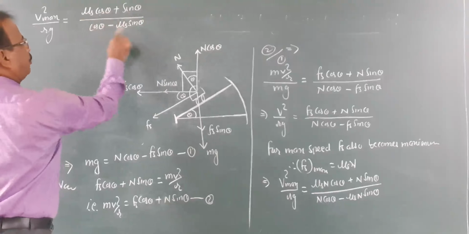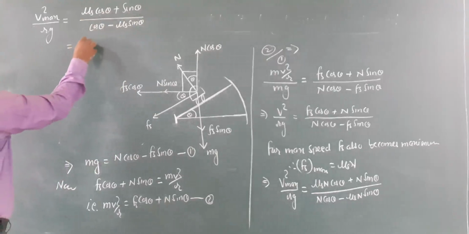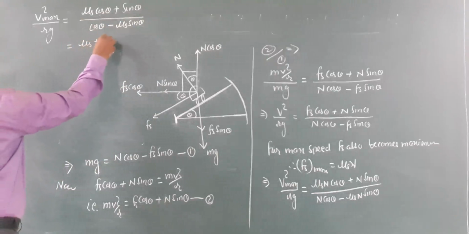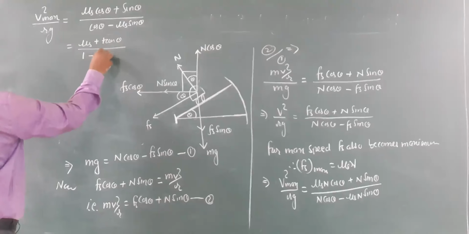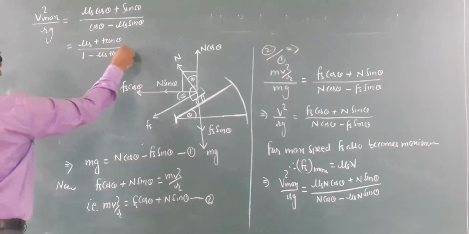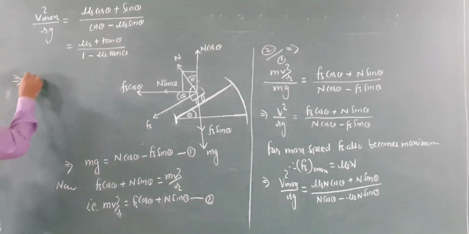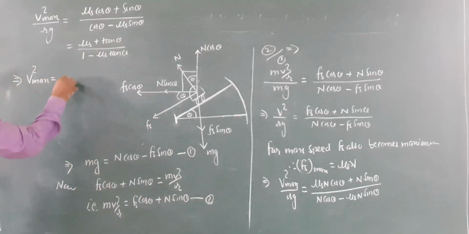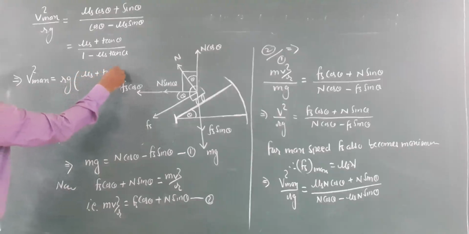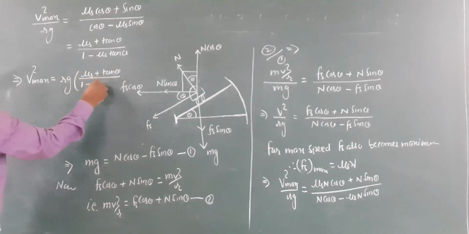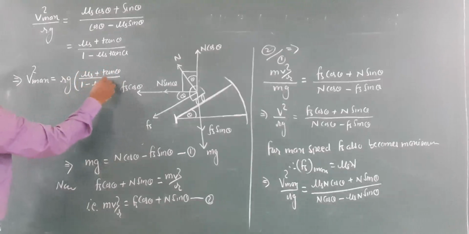If we divide throughout by cos theta, then we get mu s plus tan theta upon 1 minus mu s tan theta. From this we can write v square maximum equal to rg into the bracket mu s plus tan theta upon 1 minus mu s tan theta.